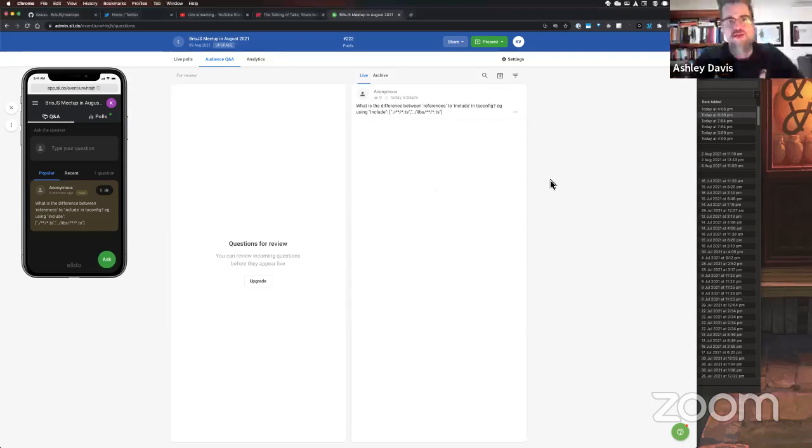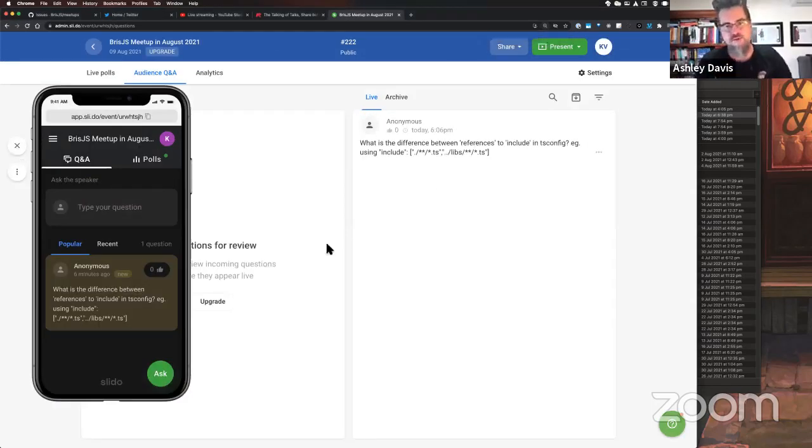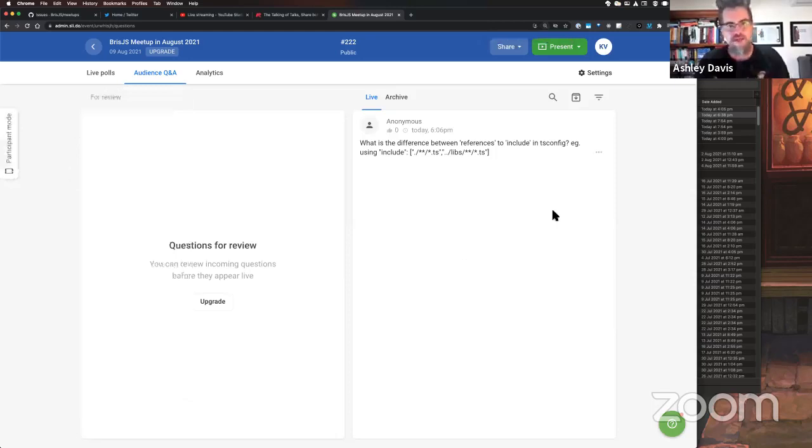Oh, right. So dig in. That's a separate TypeScript compiler setting. I'm not entirely sure as well. You'd have to go and read the docs to be sure on this, but I think it's just telling it what source files to include to compile into your project, and where to find them in your directory structure. And the globbing stuff is all about, get me all JavaScript files, or sorry, get me all TypeScript files or TSX files or whatever. So I think that's just telling you what you want included in this project. But project references allows you to link to whole other projects that have their own include directives, their own configs and everything else.